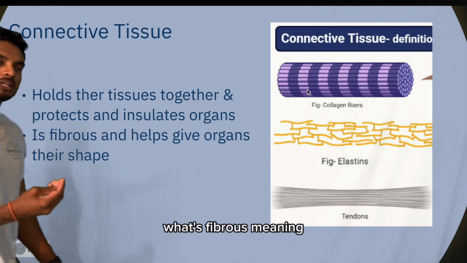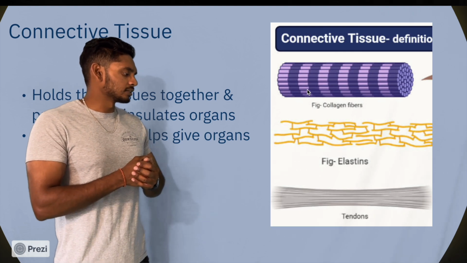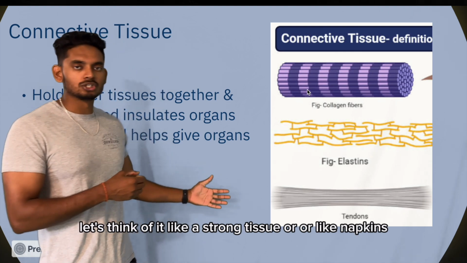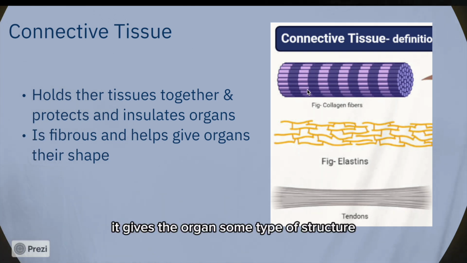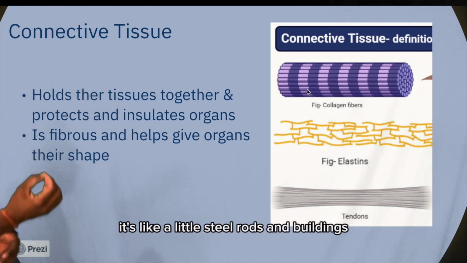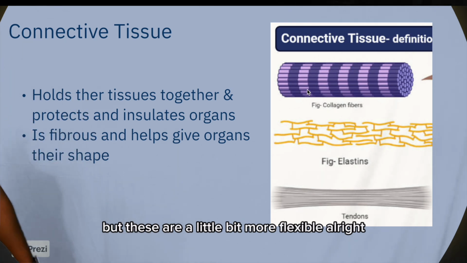So it's fibrous, meaning it's kind of like a little bit of strong fiber, like let's think of it, like a strong tissue or like napkins, they're fibrous. It gives the organ some type of structure. It's like little steel rods in buildings, but these are a little bit more flexible, all right?